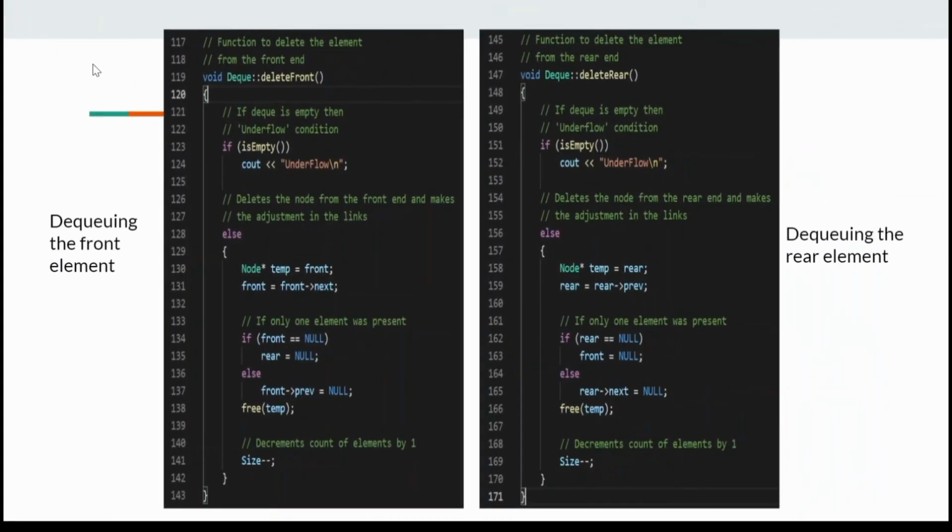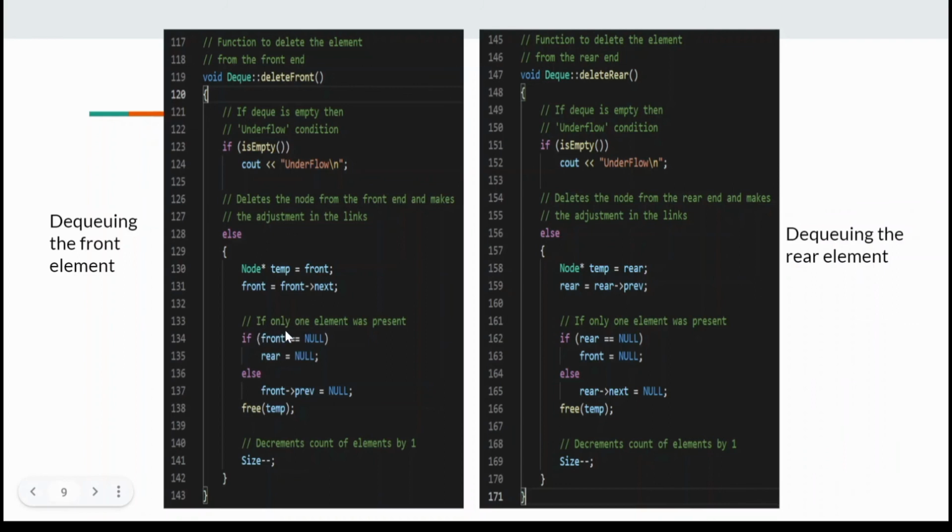This is the code that represents dequeuing the front element. So we start with the void function, and if the queue is empty, then the underflow condition applies, so we output the underflow. If the queue is not empty, we copy the front to the temp variable and then we make the front point to the node next to it.